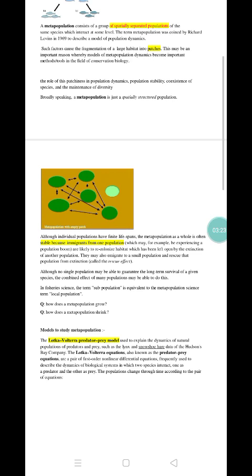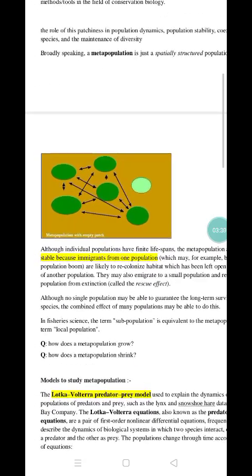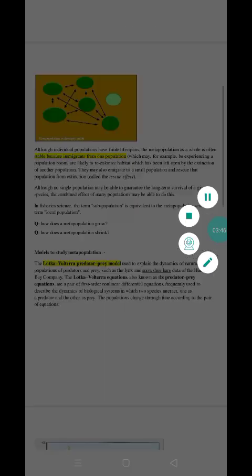Now in this picture we can see that many patches, or different fragmentation of the habitat, occurs, and the animal travels in between the patches. So certain empty patches are also remaining here.